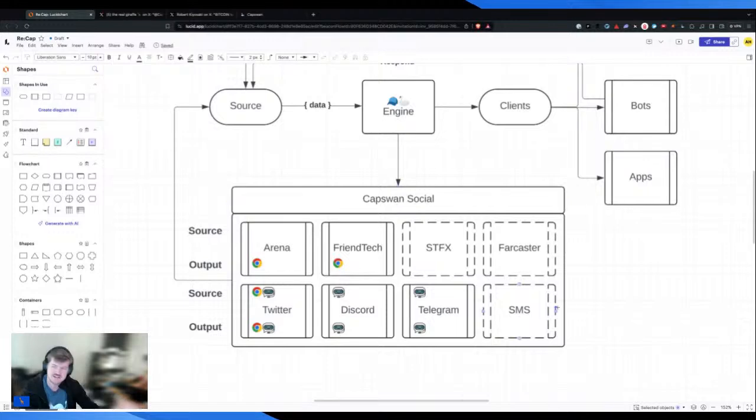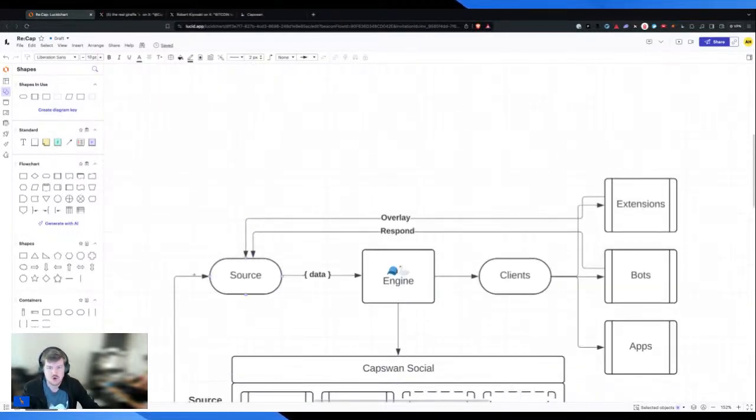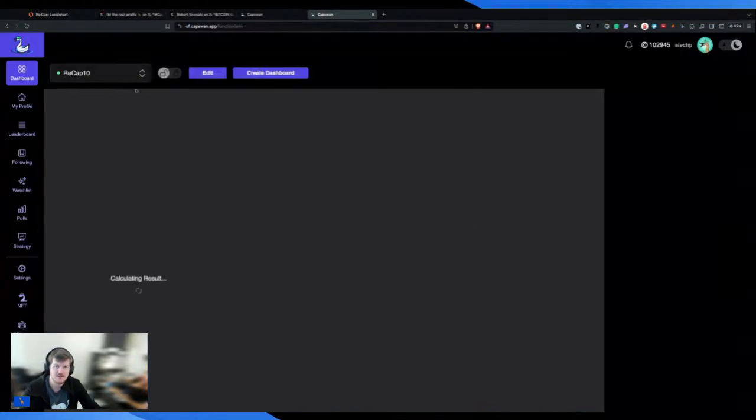So all that to say that we have some additional integrations that are coming, but this whole pipeline, we go from a source, the engine processes it, so everything we built at Caps One, that then distributes that to clients, and those clients can either be extensions, like in the case of Chrome, bots in the case of Twitter or Discord, or apps in the case of, for example, our web app, right?